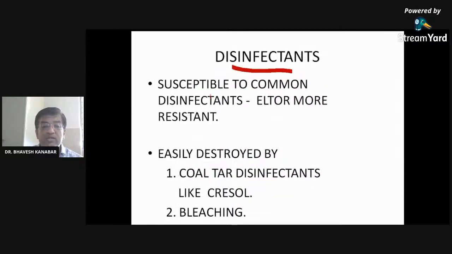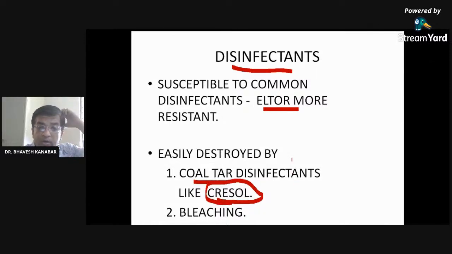Disinfection: these Vibrio cholerae are susceptible to common disinfectants. ELTR is more susceptible. It is easily destroyed by coal tar disinfectants like cresol. This disinfectant is used to destroy Vibrio cholerae organism. So if in a ward any patient vomits or passes stool, it should be disinfected with cresol. This is a very common disinfectant used in wards for disinfection of stool, or bleaching powder also. Right?